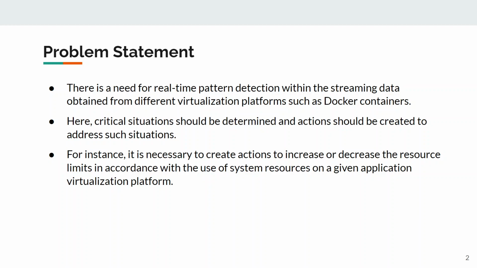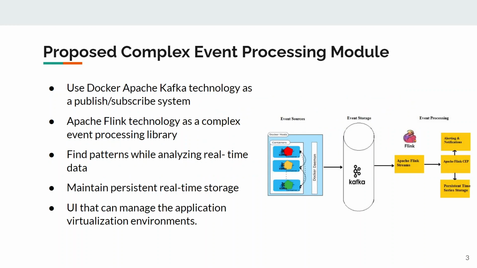So we would be aiming to create actions to increase or decrease these resources in accordance with the use of these system resources. So coming to our processing module, complex event processing module, we'll be using Docker and Apache Kafka to publish or subscribe the data that is coming from these Docker containers. This data will be both kinds of data, the streaming data and batch processing data, and all of this data would be fed into the Kafka.